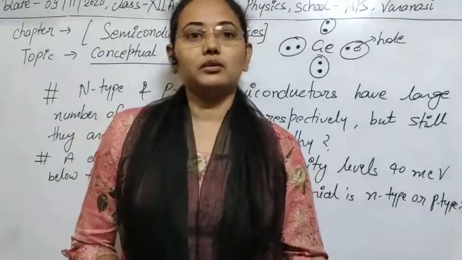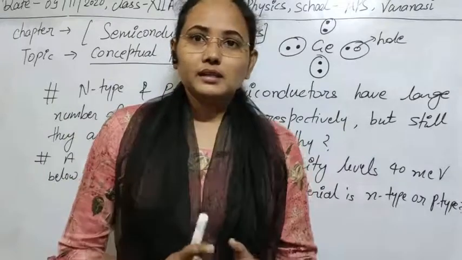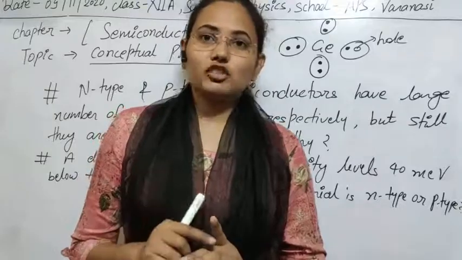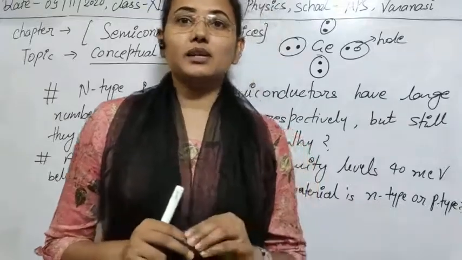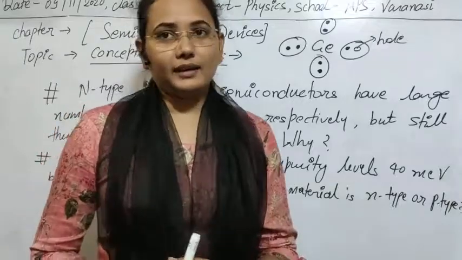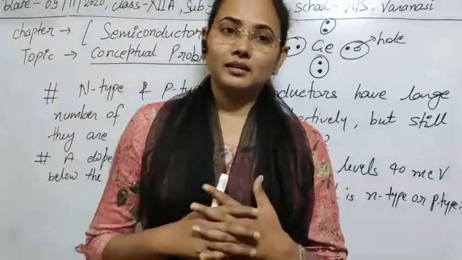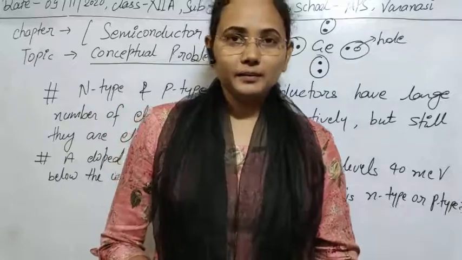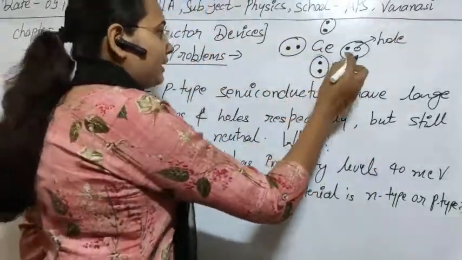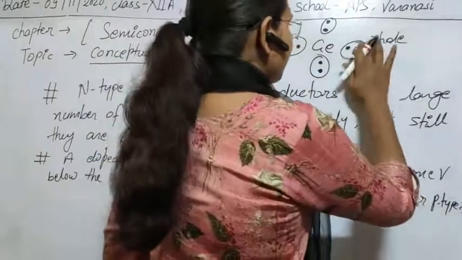Clear? As a whole, the atom is neutral, so that's why n-type or p-type material will be neutral. There is a formation of a hole that will act as a positive charge carrier that has a tendency to accept electrons, but as a whole, if you see the atom, it is totally neutral.